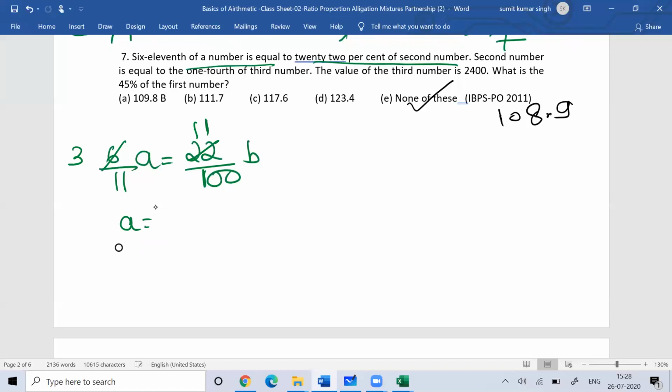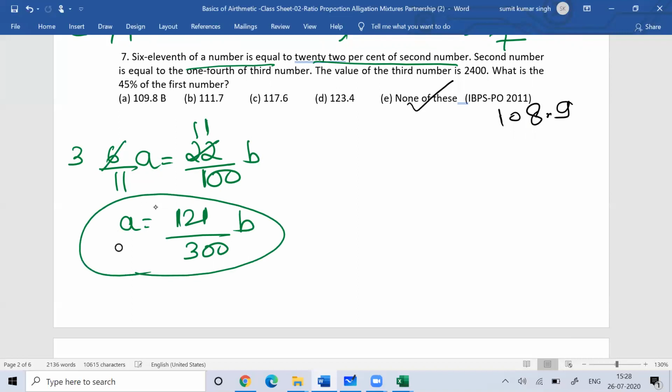Okay. So this is 121 by 300. So 6 by 11th of a number is equal to 22% of the second number. The second number is equal to 1/4 of the third number. The third number is given to you, no need to do this. The third number is 2400. The second number is 1/4 of that. What is 1/4 of this?